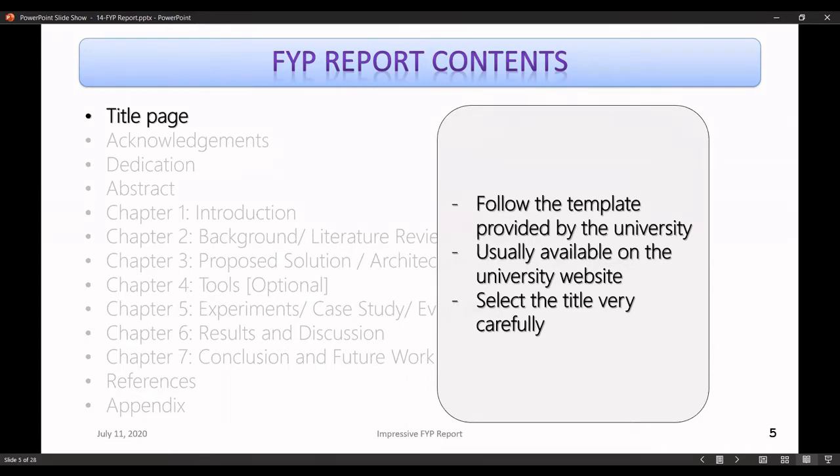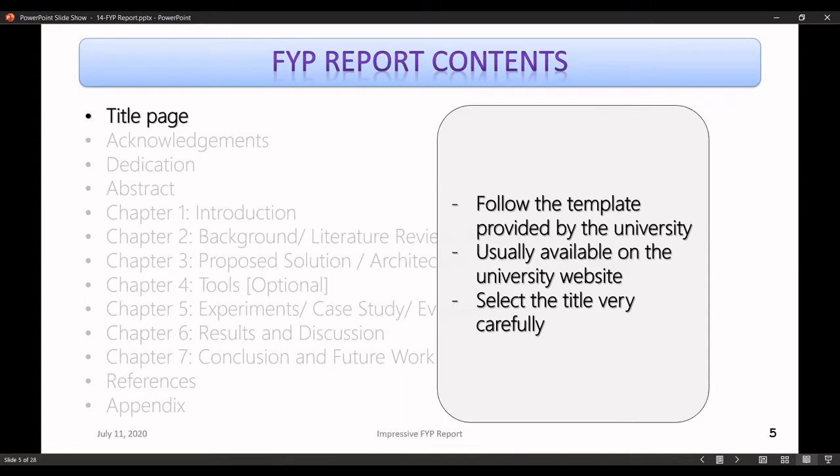Usually the templates are available on the university's websites, and you have to select the title of your project very carefully, right? Sometimes with the help of your supervisor, you have to reword it so that it looks professional and it does not have any grammatical mistakes, right?